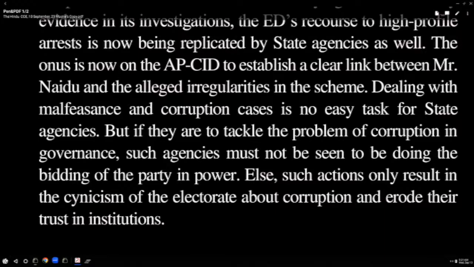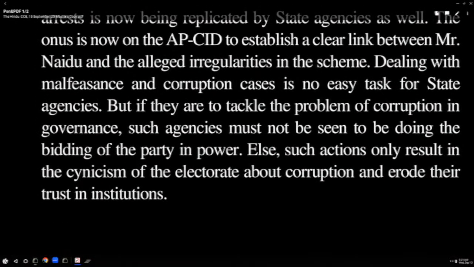I told yesterday also. She is to write a letter. I am to give a speech. Remember the pattern you have got today also. They are to tackle the problem of corruption in governance. Such agencies must not be seen. Underline must not be seen. Answer my question, is it active voice or passive voice? Passive voice, please write passive voice. Must not be seen to be doing the bidding of the party in power. Means they should not look like they are supporting the party in power. That means in this context, YSRCP. They have to be neutral, obviously.